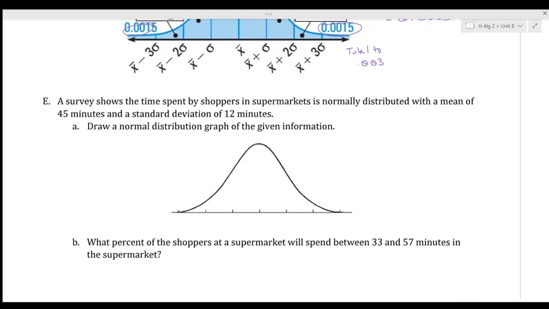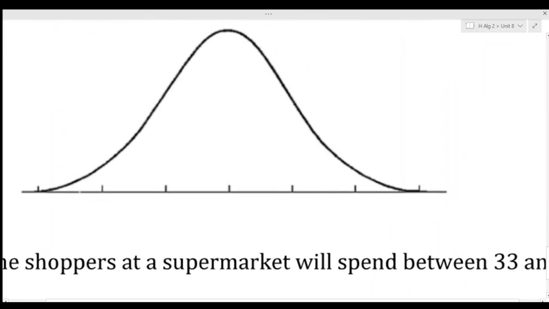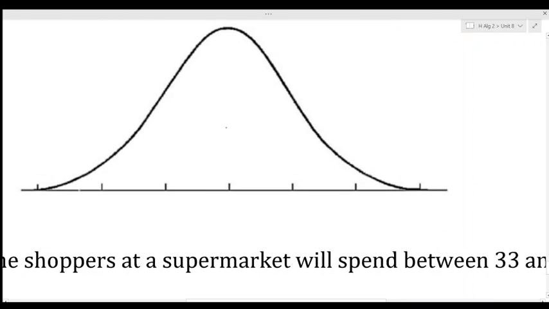The mean is our middle, so I'm going to zoom in here. Our mean is the middle, and that's 45 minutes. When we do standard deviations, we add the standard deviation on the right and subtract it on the left.